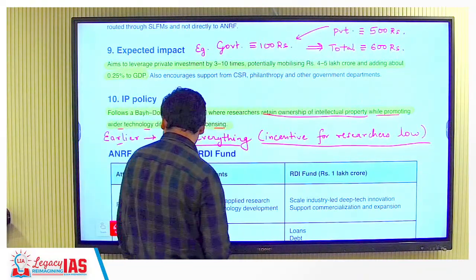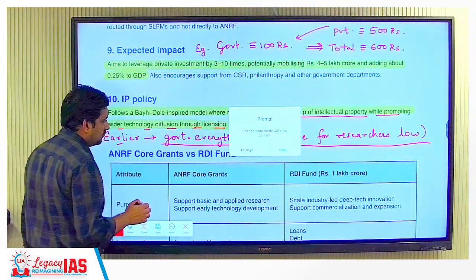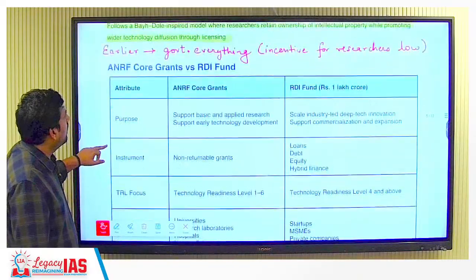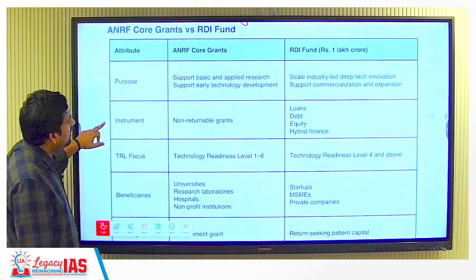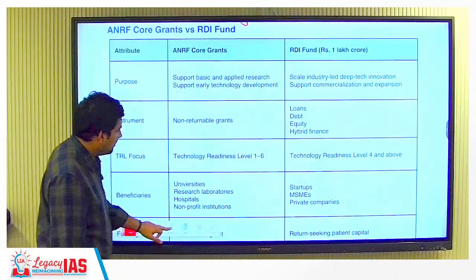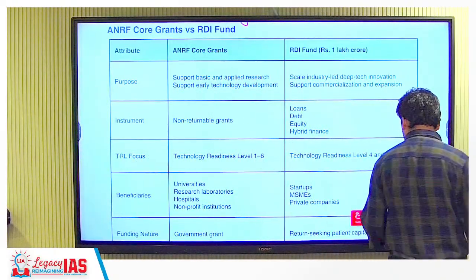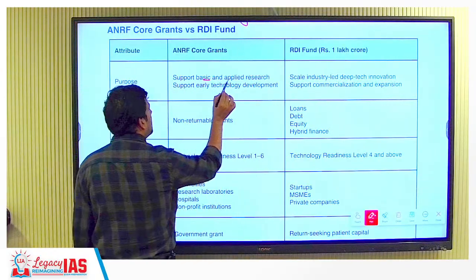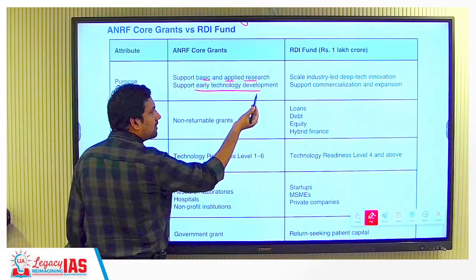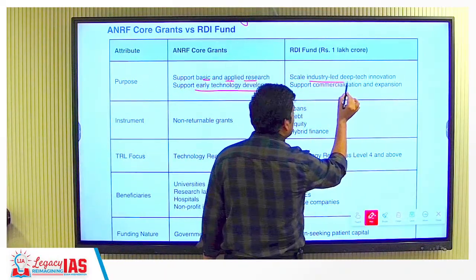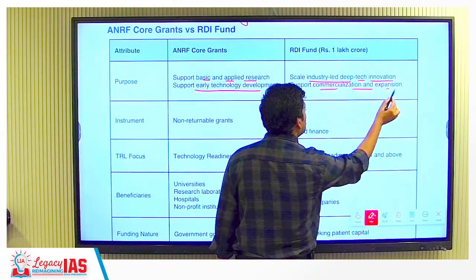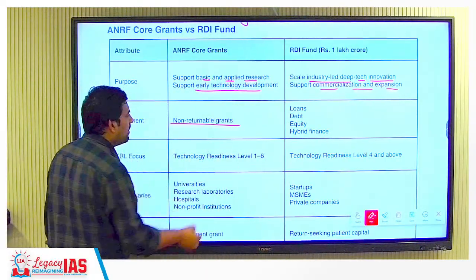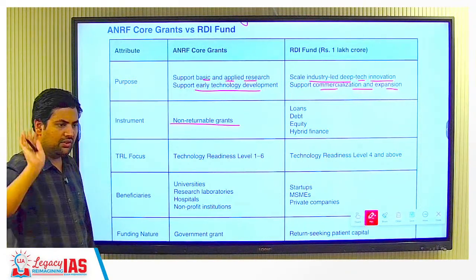Now this is the difference table. We have already understood everything, we just have to see that everything is flowing or not. Okay, first, the ANRF core grant supports basic and applied research and early technology. Then here, scale industry-led deep tech innovation, support commercialization and expansion, TRL level 4 and above. Then the instrument is non-returnable grants. You don't have to give anything, we are giving you grants.